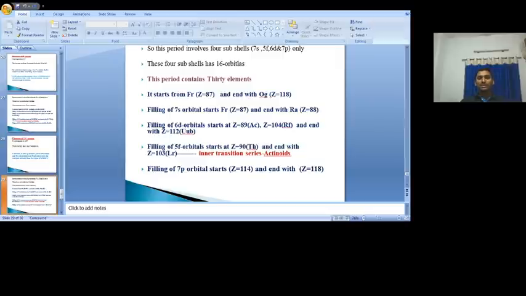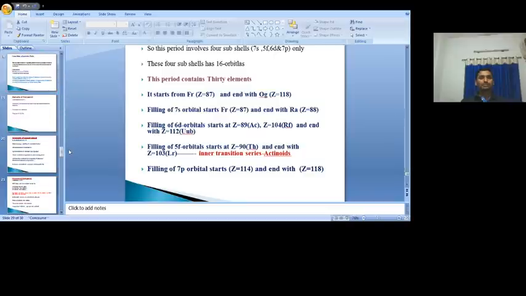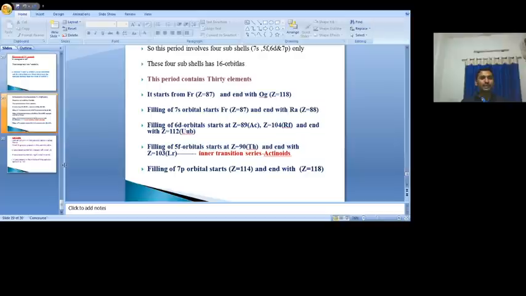Okay, so finally this 7th period also consists of 32 elements, just like the 6th period. So in the first to 7th periods, every period starts with a new principal quantum number. So different numbers of elements are present in the different periods. In the first period only 2 elements are present. What are they? Hydrogen and helium.